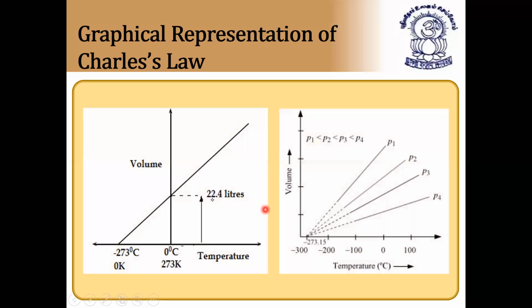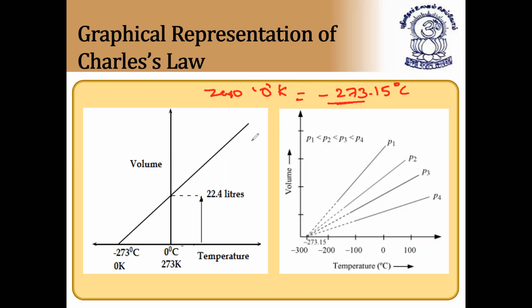Next, graphical representation. With respect to temperature, it is minus 273 degrees C, because minus 273 degrees C is equal to absolute zero temperature. What is absolute temperature? I'll write here: 0 kelvins is called absolute temperature. So 0 kelvins is equal to exactly minus 273.15 degrees C. That's why the gas is at 0 kelvins here. This is called 0 kelvins.